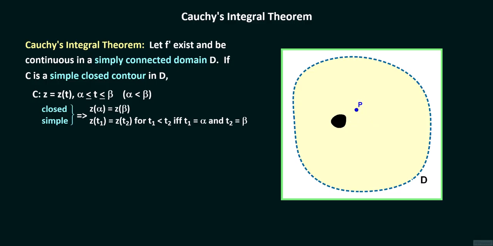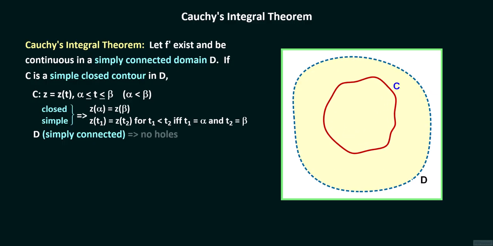Therefore, D as shown on screen is not simply connected. So if D is simply connected, then D should have no holes. Under these conditions, the contour integral of f of z dz along C equals 0.